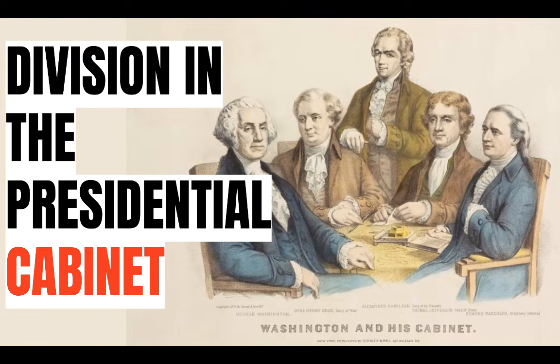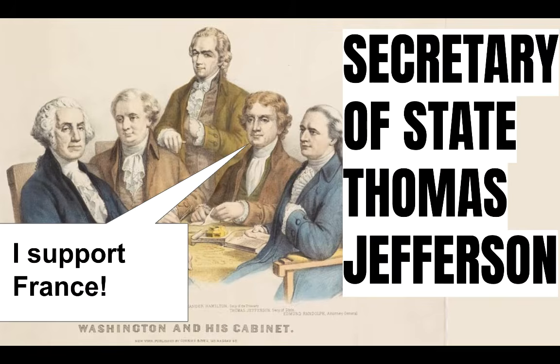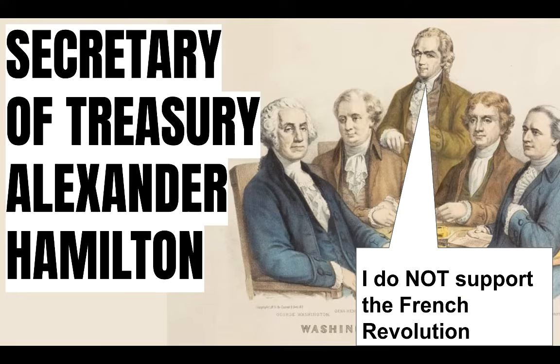Washington's own cabinet was split over the French Revolution. His Secretary of State, Thomas Jefferson, was all about supporting the French. Jefferson felt the Enlightenment ideas and the formation of another republic was a good thing for both countries. Not to mention, the French helped us during the American Revolution, so it was only fair that we return the favor. Opposition to the French Revolution was led by Alexander Hamilton.